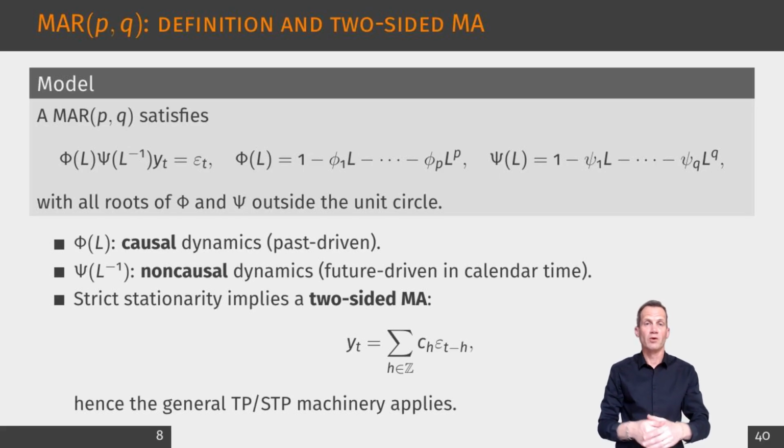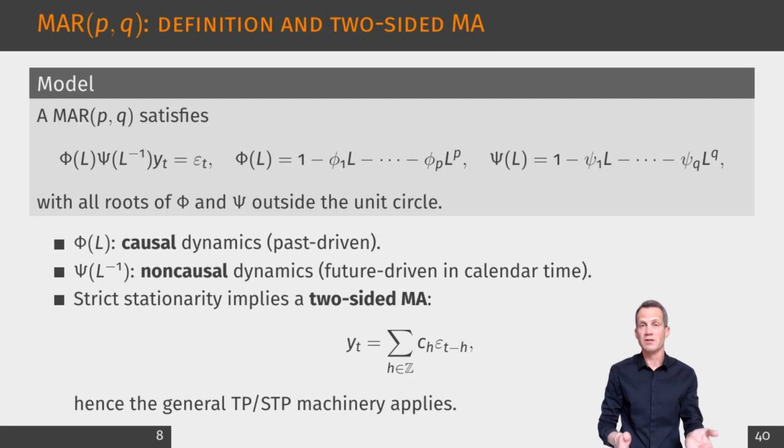We now define the mixed causal-noncausal autoregression, denoted MAR(p,q). It is written as a product of two stable filters, one in the lag operator, capturing standard causal dynamics, and one in the lead operator, capturing non-causal dynamics. The stability assumption, roots outside the unit circle for both filters, ensures strict stationarity, yet the model is not purely backward-looking. The key practical interpretation is that the causal part explains how past shocks affect today, whereas the non-causal part is a way to encode how today's observation contains information about shocks that will materialize in the future in calendar time.